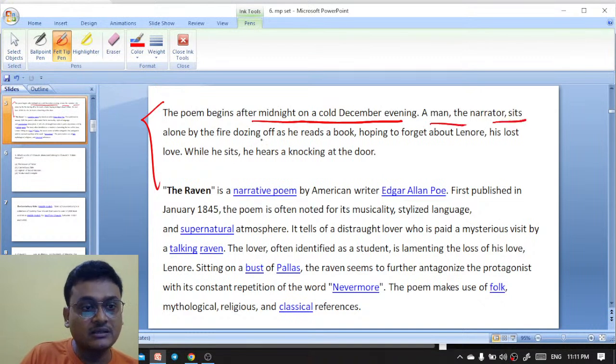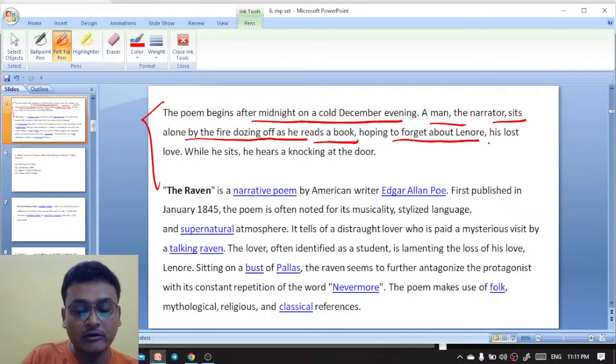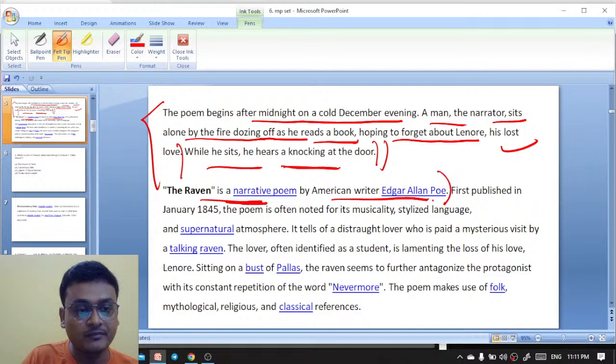A man, the narrator, sits alone by the fire, dozing off as he reads a book, hoping to forget about Lenore. And Lenore, who was Lenore? Lenore, his lost love. While he sits, he hears a knocking at the door. The Raven is a narrative poem by American writer Edgar Allan Poe.